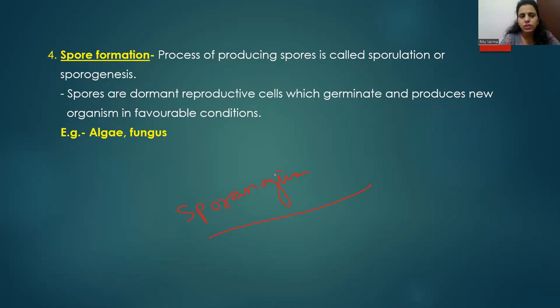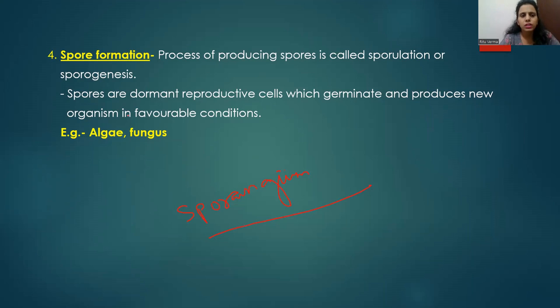These sporangia produce spores, and these spores spread into the air, or move through water or a different medium, and under favorable conditions they result in the formation of a new organism.